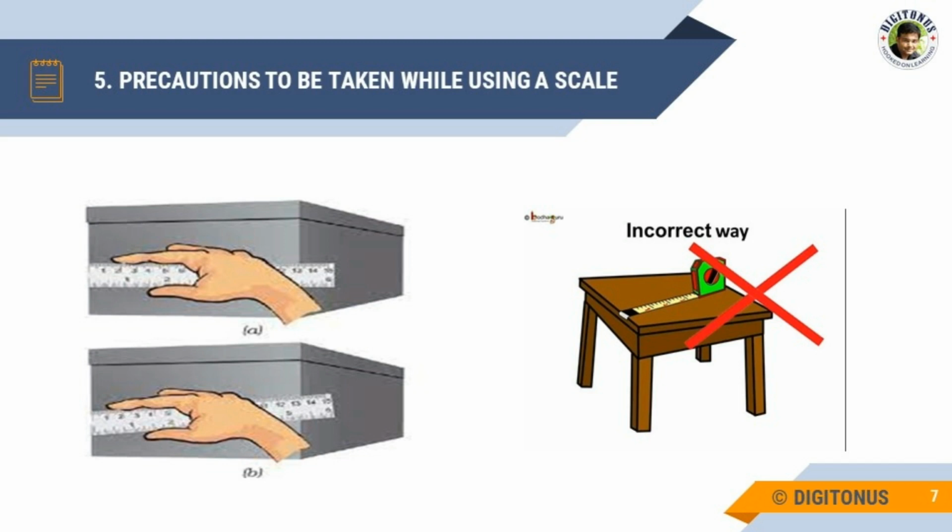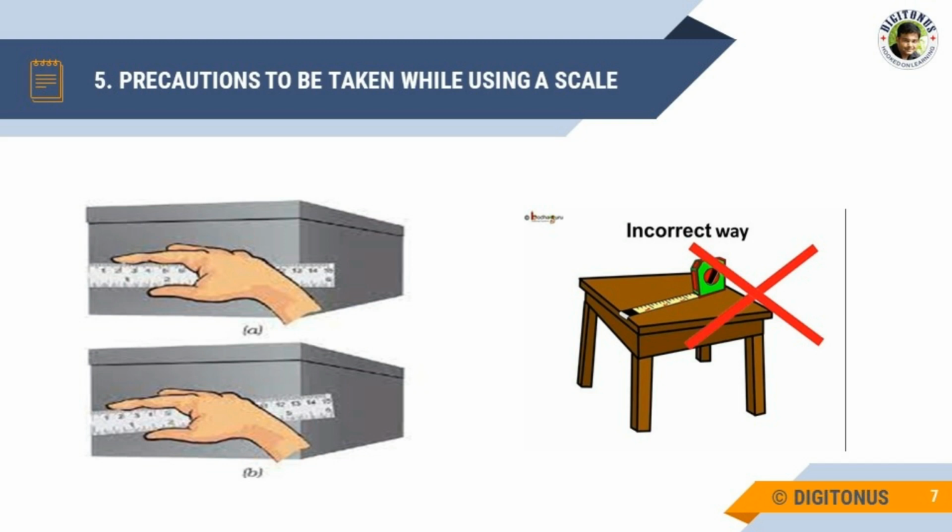The length of the object is then obtained by reading the scale division coinciding with the right end of the object. See, there are some precautions which we should take while measuring the length. Firstly, the first precaution is the placement of the scale. See, the scale should be placed with the object along its length.